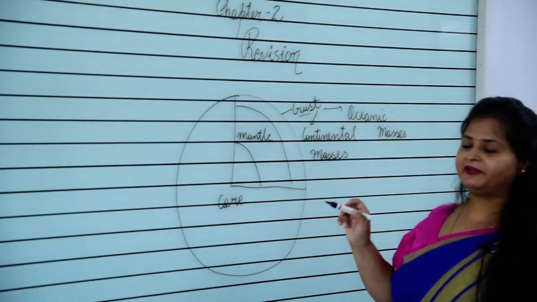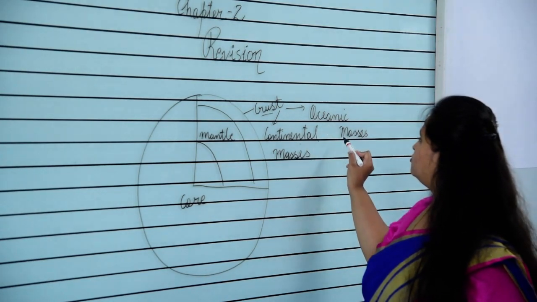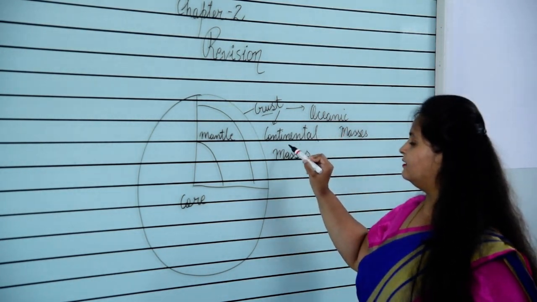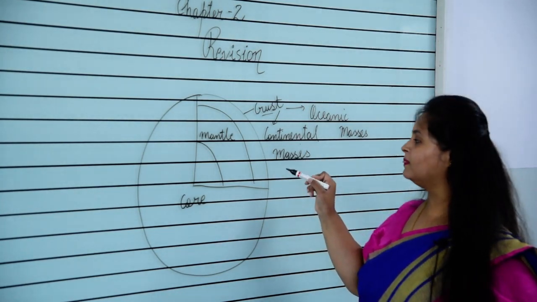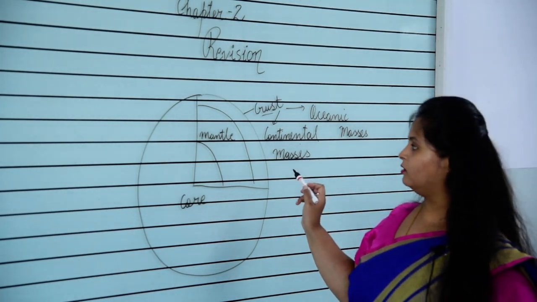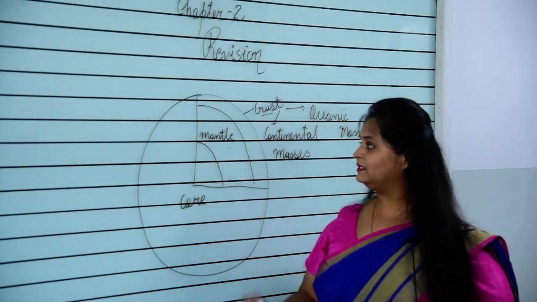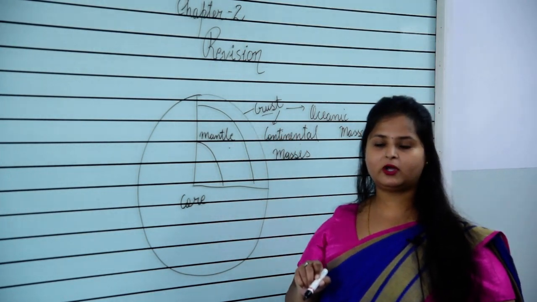Crust has been divided into continental masses and oceanic masses. Here comes all the water bodies. Here comes all the land bodies, like plateaus, plains and all. So crust, mantle and core. Now these were the internal layers of the earth.